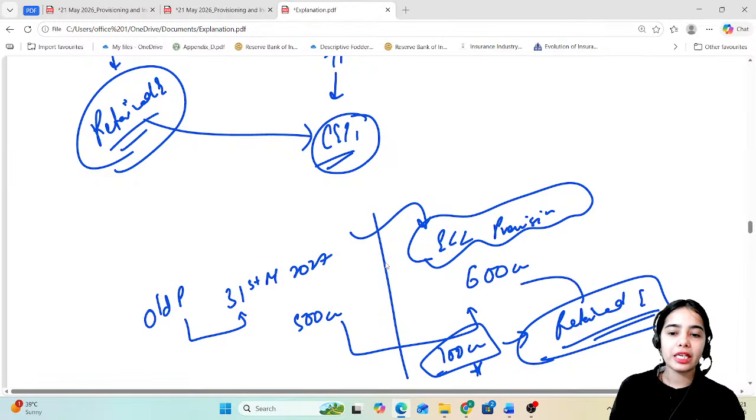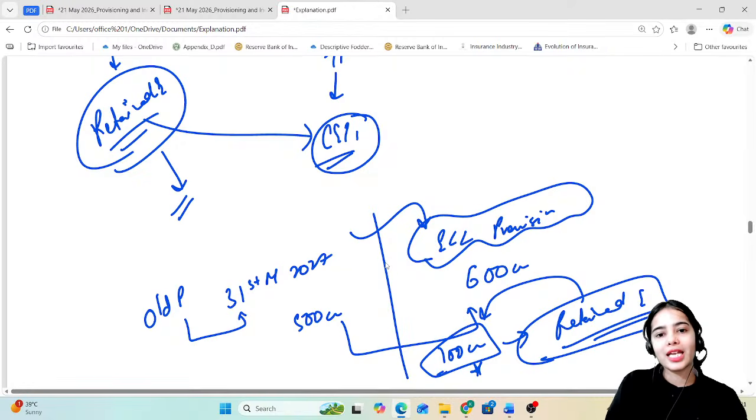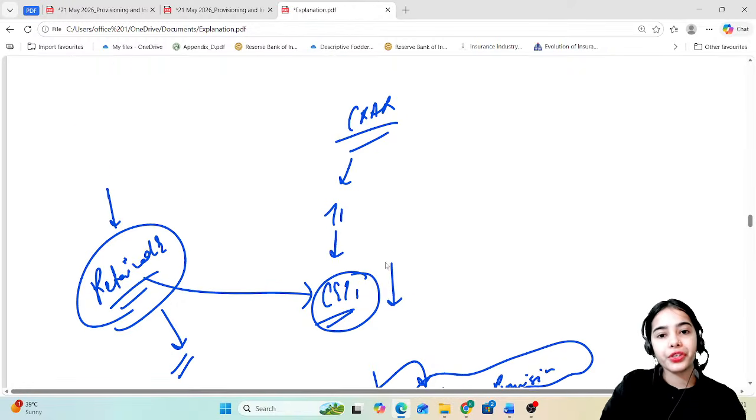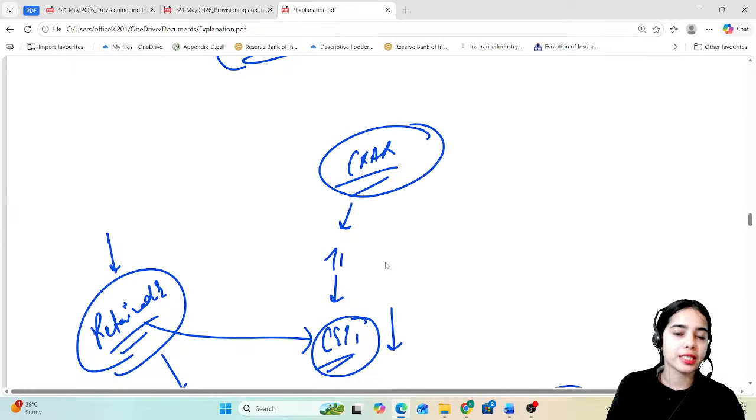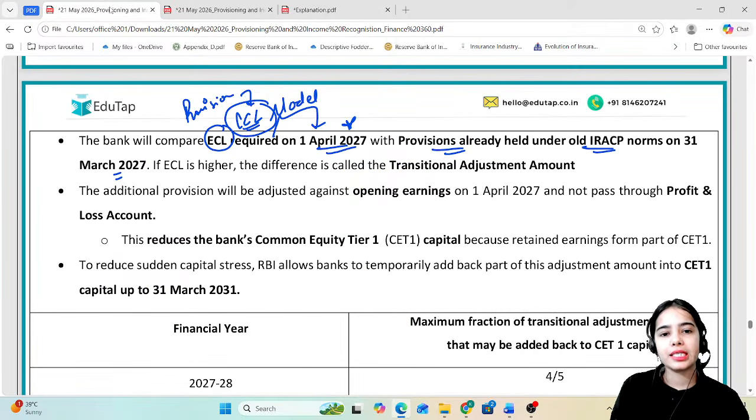So if the money flows from the retained earnings to provisions, retained earnings will reduce. That means common equity tier 1 capital will reduce. That means the CRAR that the banks are maintaining might reduce. The capital against the risk weighted assets might reduce. So basically it has been said that